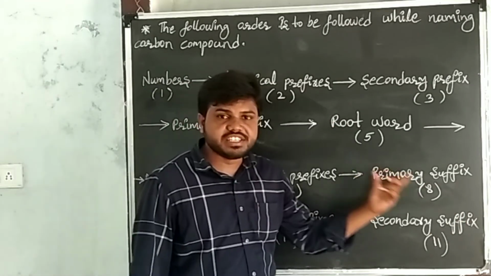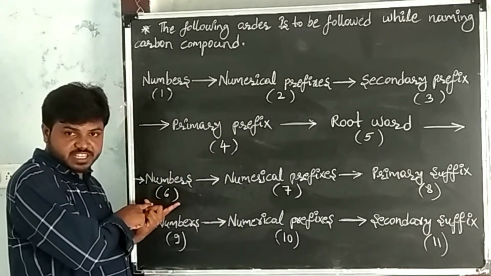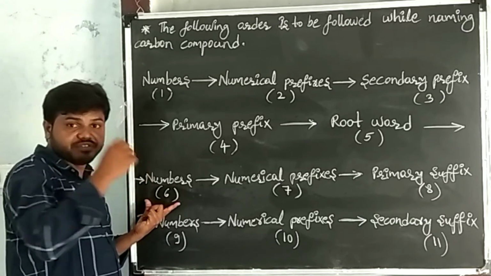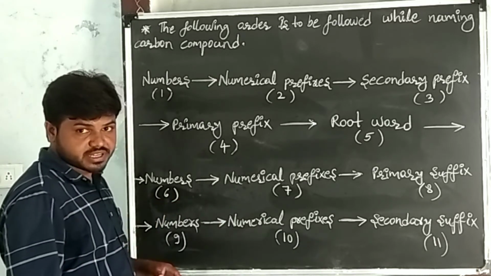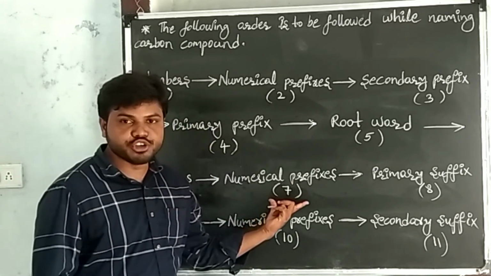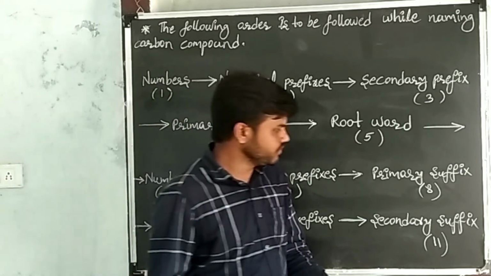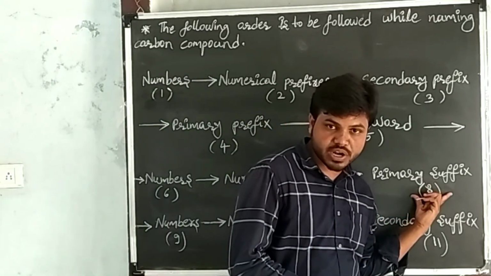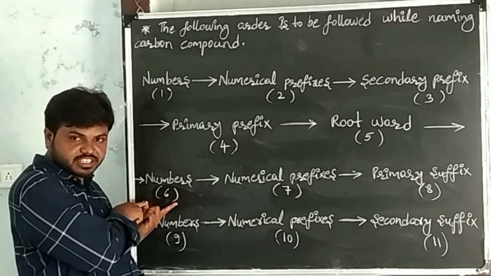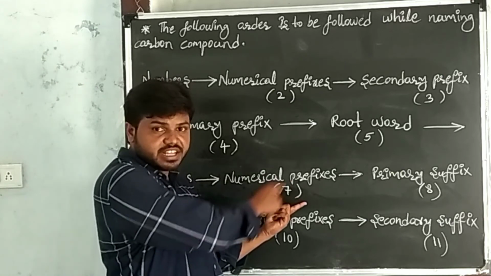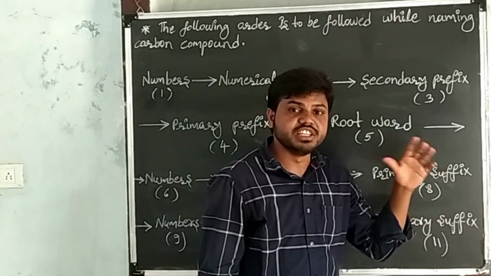After this, next the triple bond. If a triple bond is present in the given carbon compound, write the position of the triple bond. Here numbers means what? At which carbon the triple bond is present. Write the numbers of the triple bond. After writing numbers, if the triple bond is repeated, write the numerical prefix. After writing the numerical prefix, write the primary suffix of the triple bond.